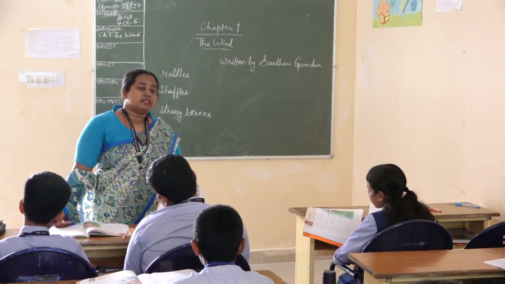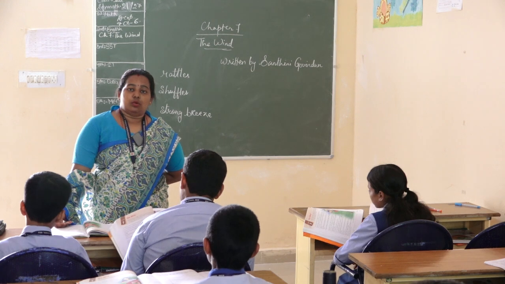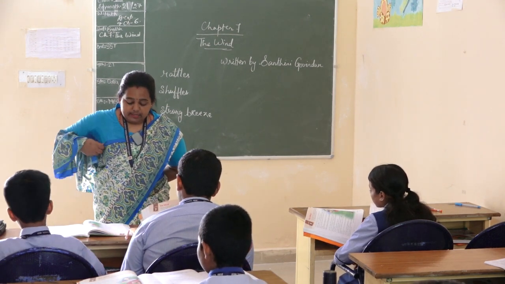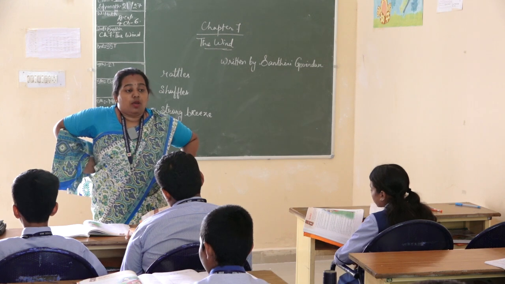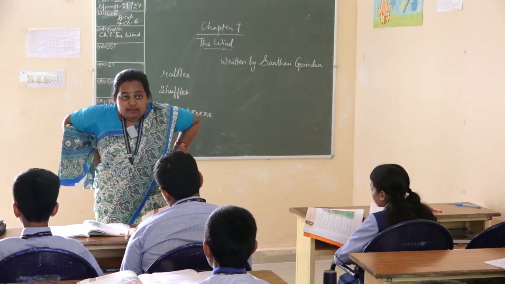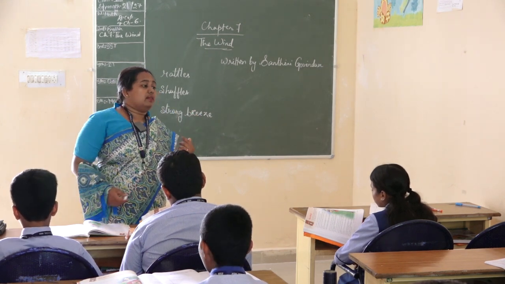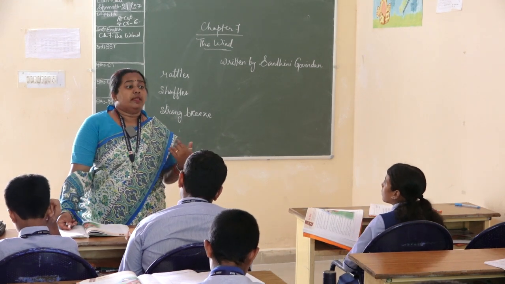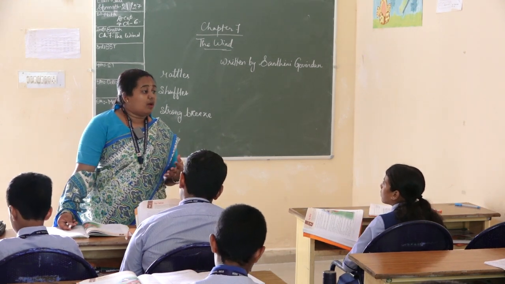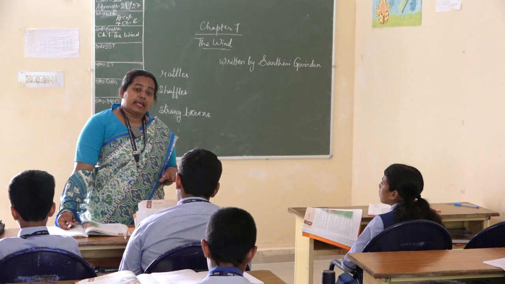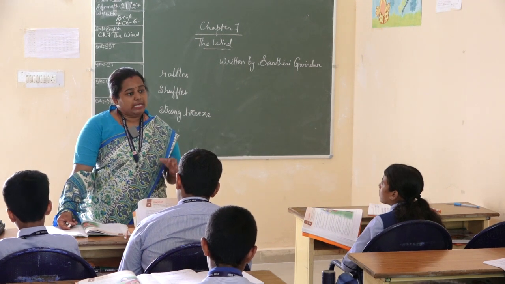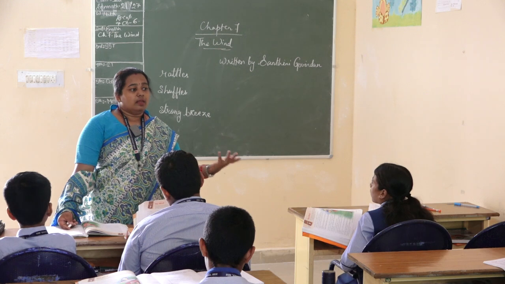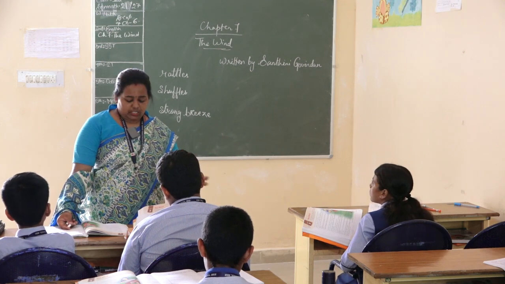Now next comes, the wind has no muscles, yet it lifts and carries away rooftops. So now the poet Santhini, she is telling us that the wind is not a human being that it will have legs, it will have a tongue, it will have a mouth to speak, but it has the power to carry something in it and to deposit it in any other destination.